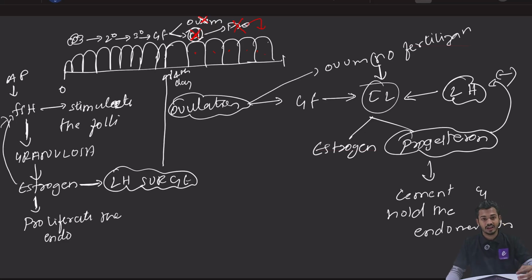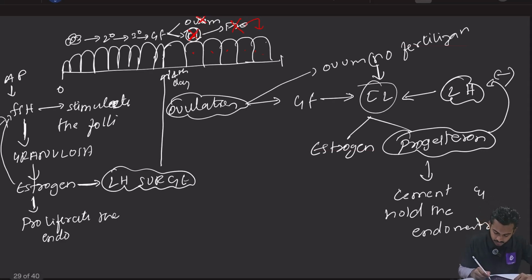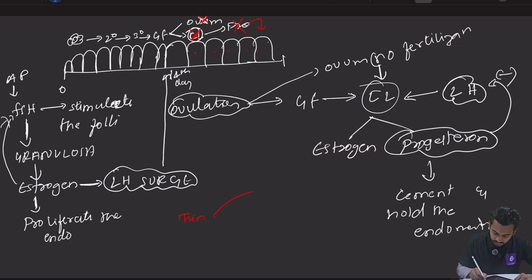So आप देख सकते हैं कि follicles inside the ovary there is a cycle. Right? In endometrium there is a cycle. What is the cycle? Endometrium पहले क्या होगा? Endometrium will be thin. First there will be thin endometrium. Then because of estrogen, this endometrium will proliferate. It will become thick and it will remain thick till the progesterone is there. If there is no progesterone, again the endometrium will fall. Again the endometrial layer will become thin.